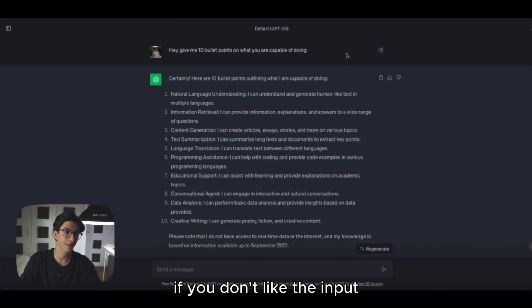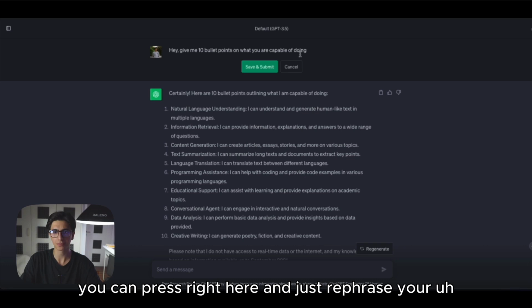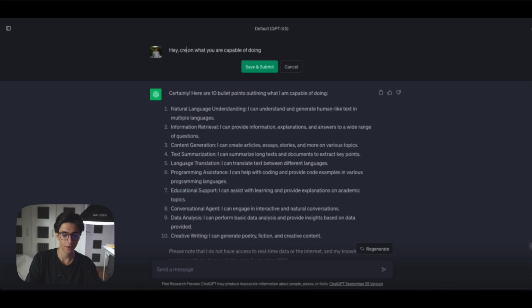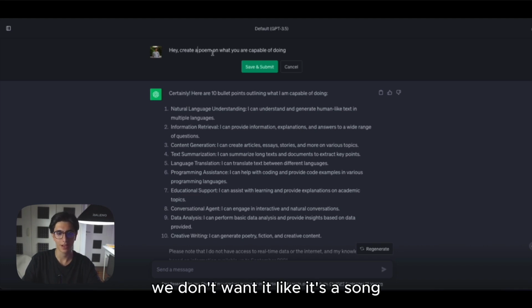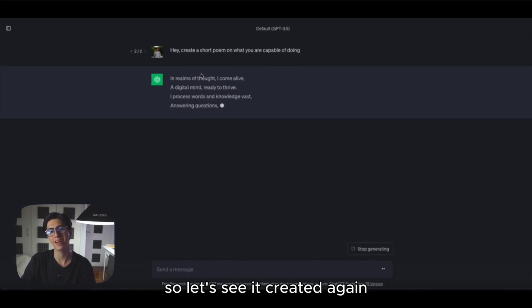If you don't like the input, the prompt, right, that you delivered, you can press right here and just rephrase your prompt. For example, let's say we could say, hey, create a poem, a short poem. Okay, we don't want it like a song, a short poem on what you're capable of doing. So let's see it, create it again.